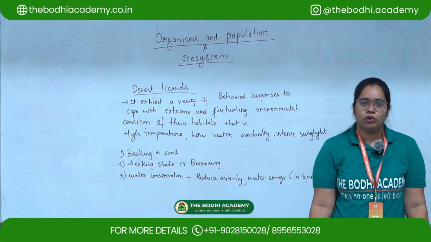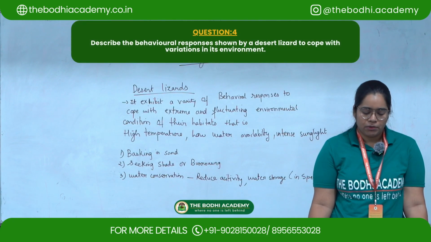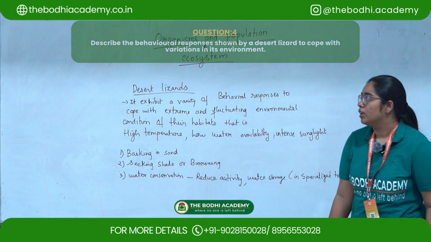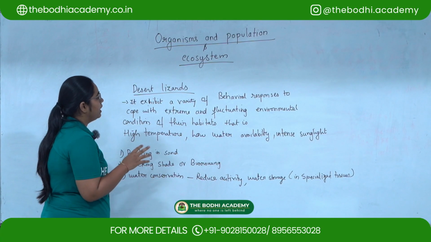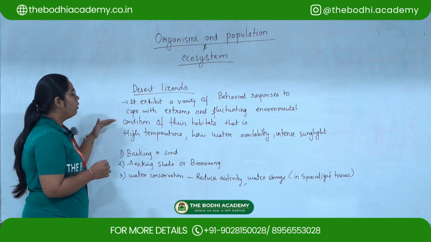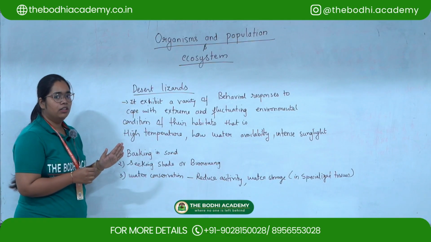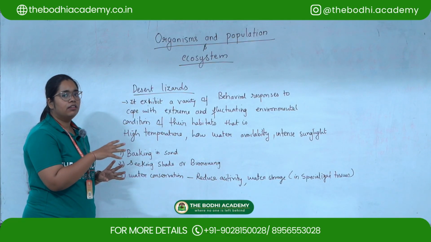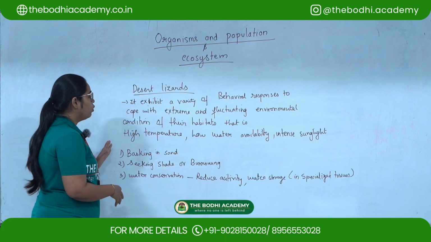So let's move to the fourth question. The fourth question is, describe the behavioral response shown by the desert lizard to cope with the variation in their environment. So the desert lizard exhibits a variety of behavioral responses to cope with the extreme and fluctuating environmental condition of their habitat. So the habitat is desert, and we know that in desert there are very extreme conditions to cope with.